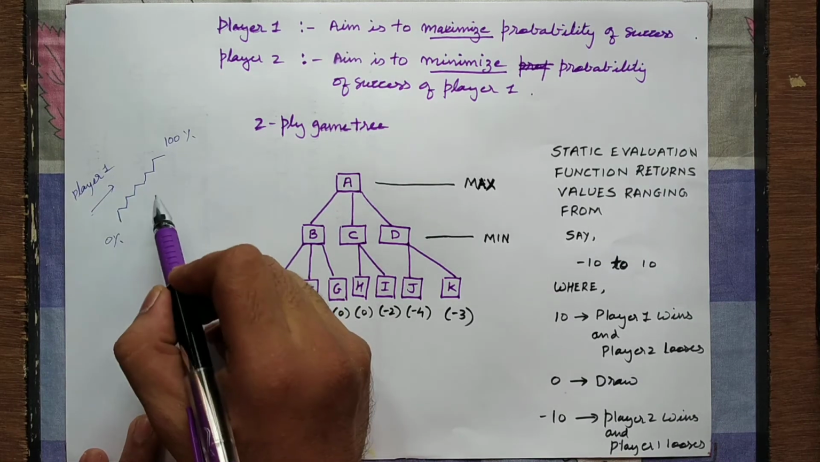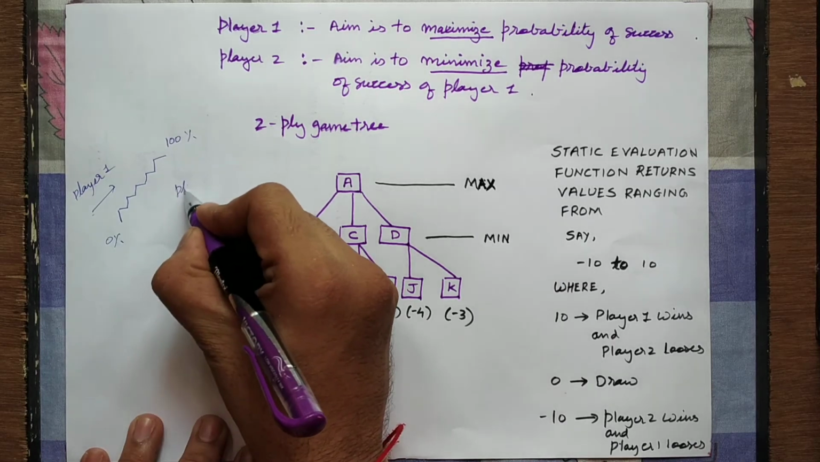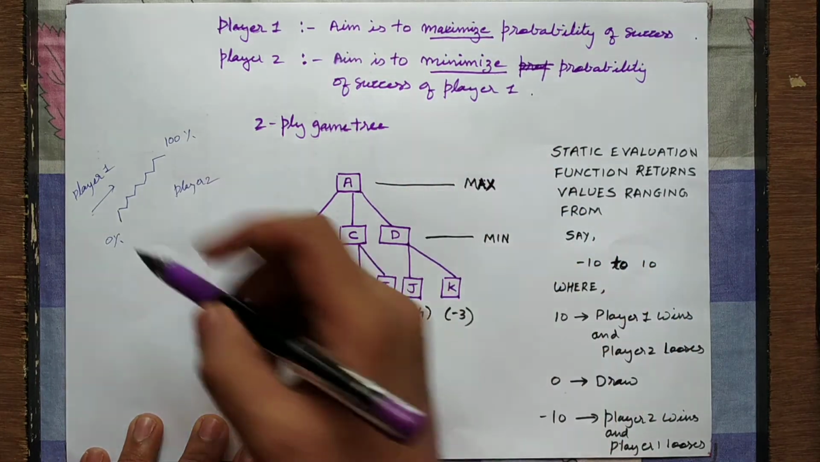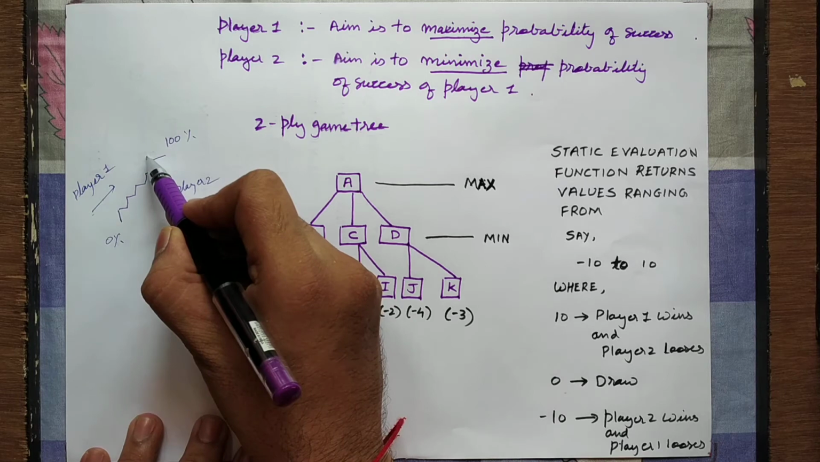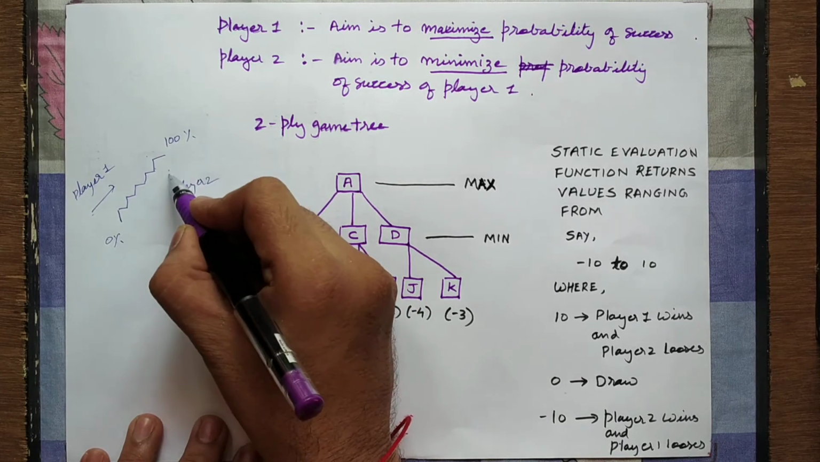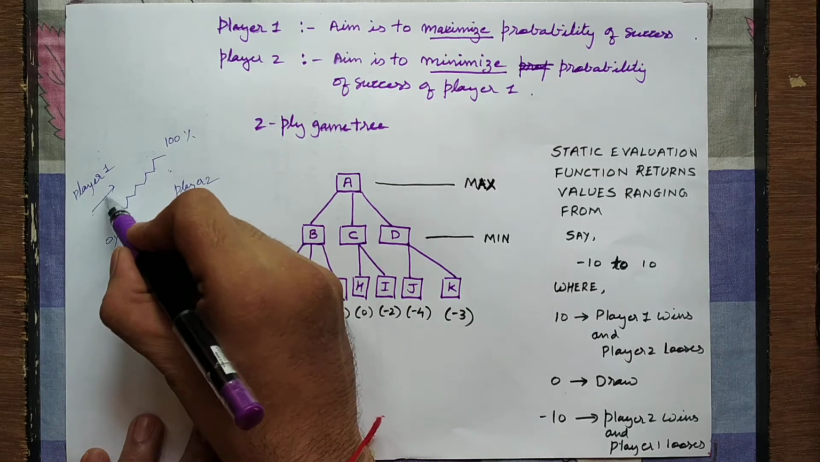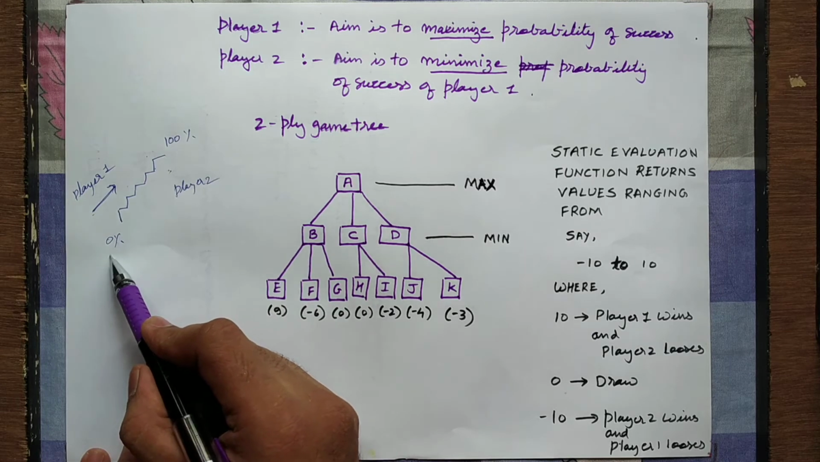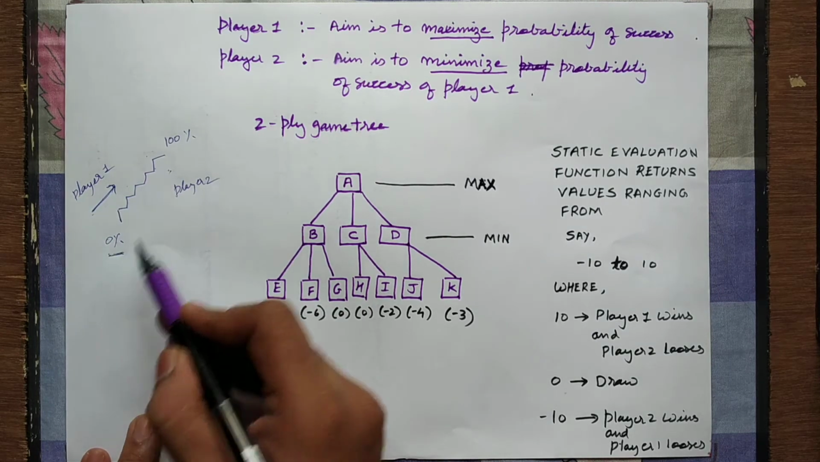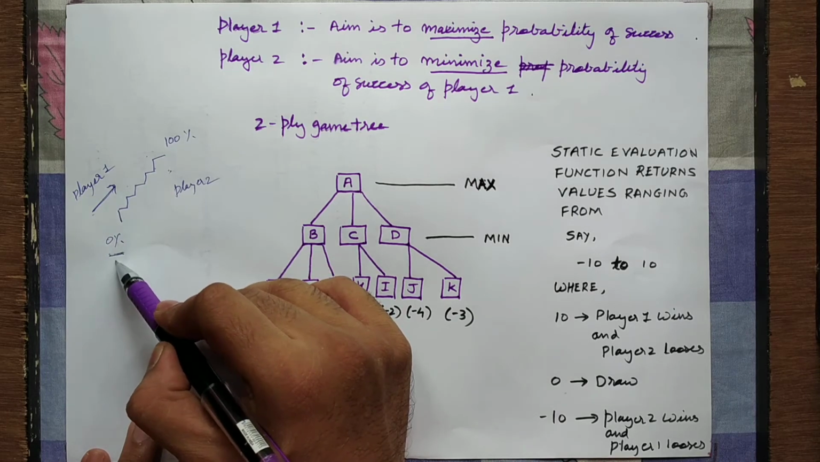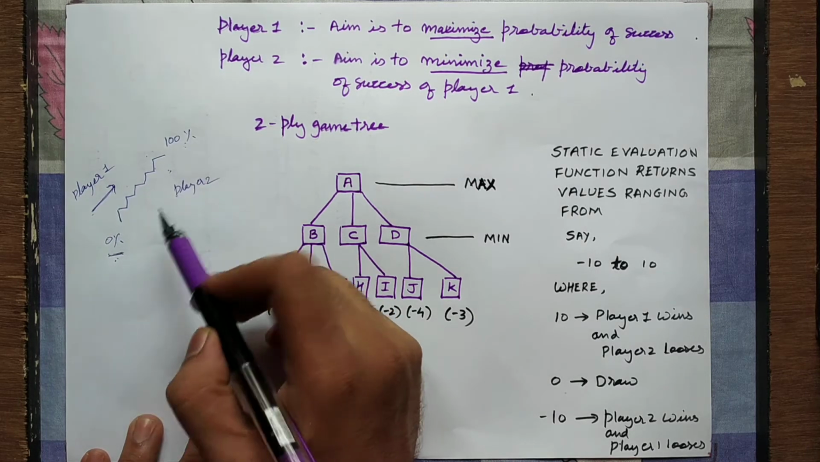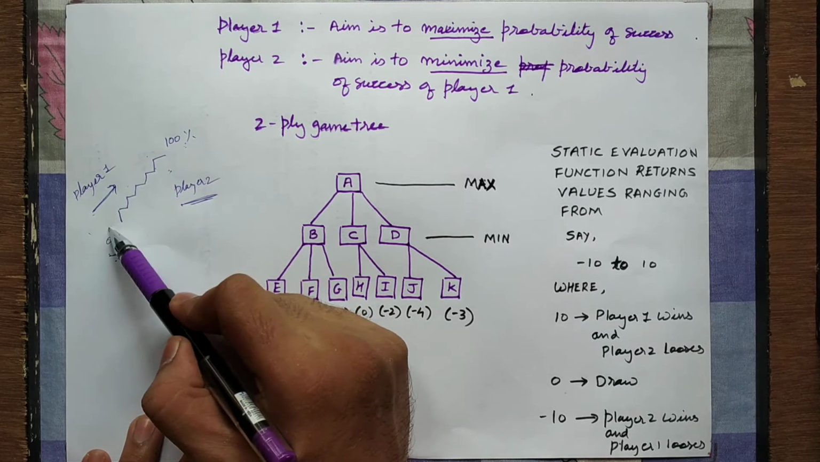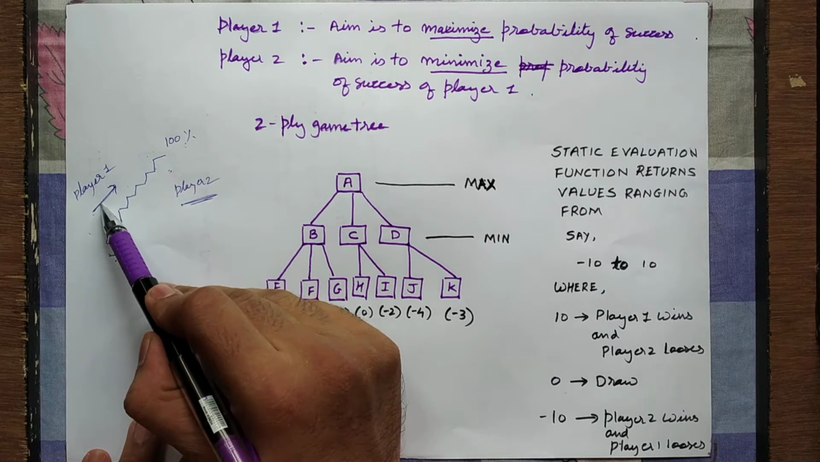Whereas what is the aim of player 2? His aim is to minimize the probability of success of player 1. So as you are climbing to the top of the ladder, he will try to pull you down. Player 2's aim is to pull you down. So as player 1 comes down and down and down, the moment player 1 reaches 0%, it means player 1 has lost. 100 is success, this is loss. So player 2's aim is to pull you down the ladder, to minimize the probability of success of player 1.